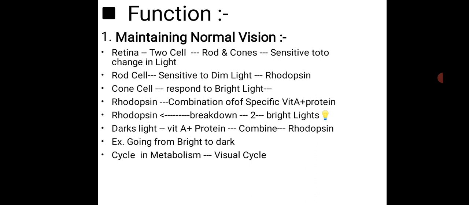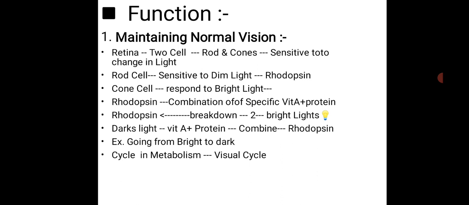So when light enters our eyes, the rhodopsin pigment present in our rod cell is broken down into two parts, protein and vitamin. Now as we enter dim light, what happens? The vitamin A plus protein combine again. So when bright light is applied, rhodopsin is broken down into vitamin A and protein, and when we go to dim light, they combine.